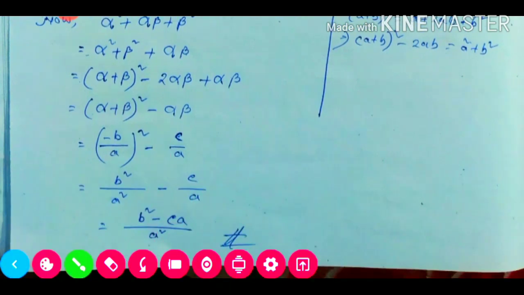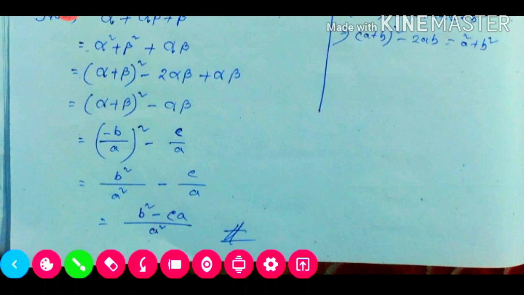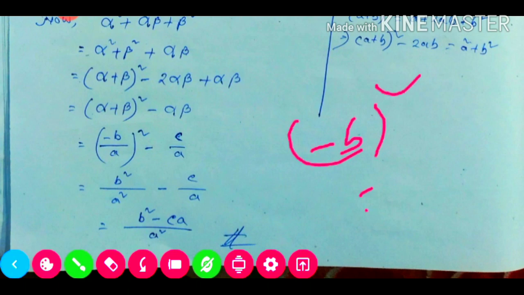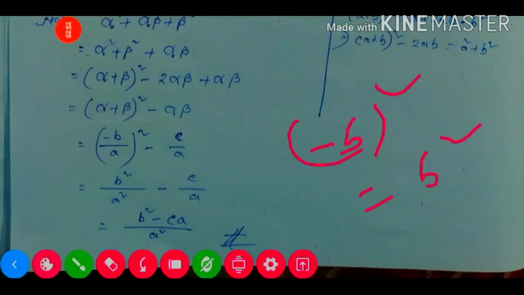Now we'll take the LCM. The LCM will be a square only. So minus b whole square, since minus times minus, will be plus b square, minus ac. So we are converting this into coefficients a, b and c only. So it is finished here.